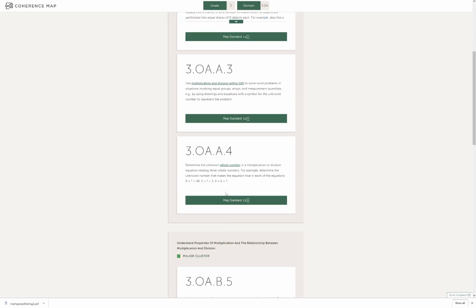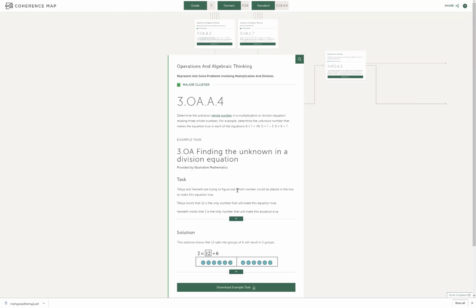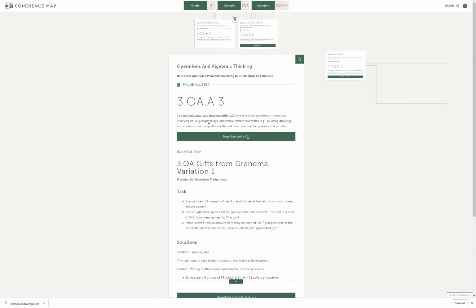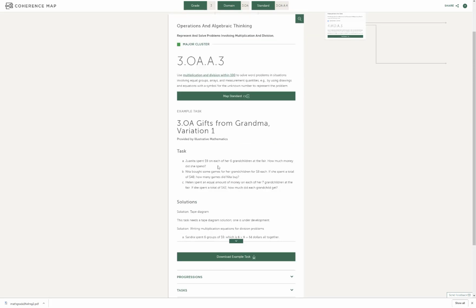And so if your kids are struggling with third grade OA.A.4, click Map That Standard, and you can start to see the vertical alignment of what's happening with that grade level. And so maybe you needed to go to an OA.3 standard if the student was struggling, or you might need to jump over to OA.B.6.